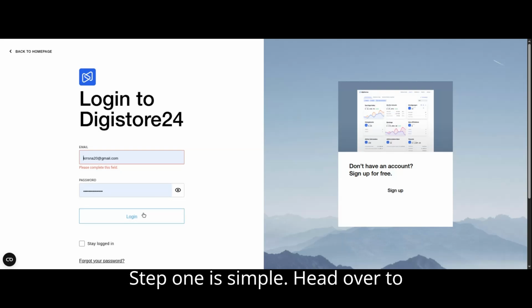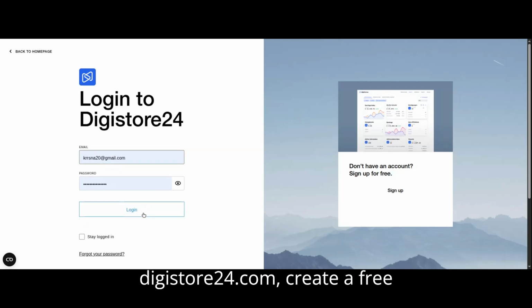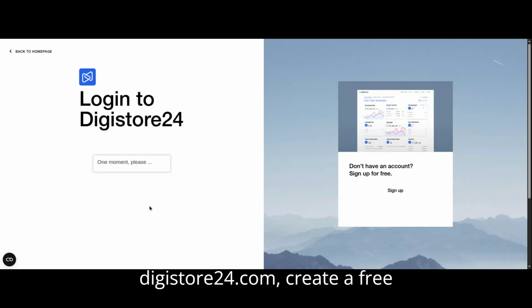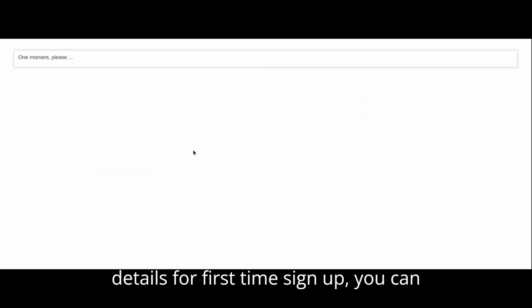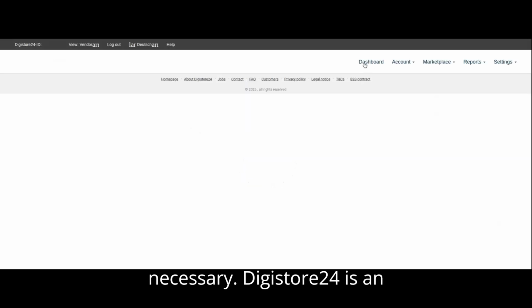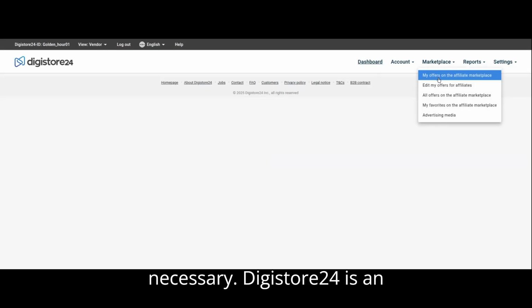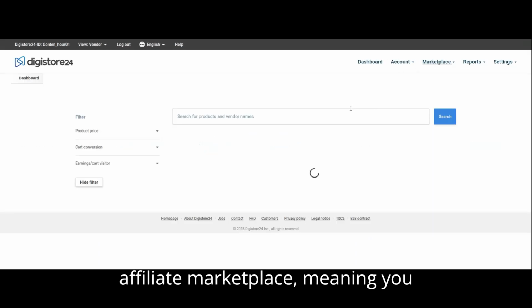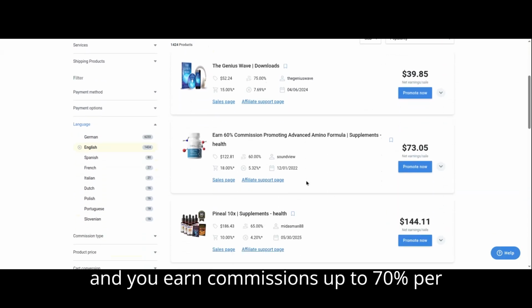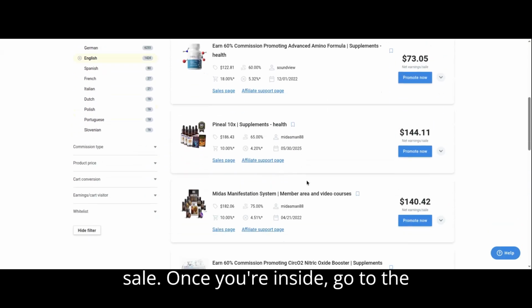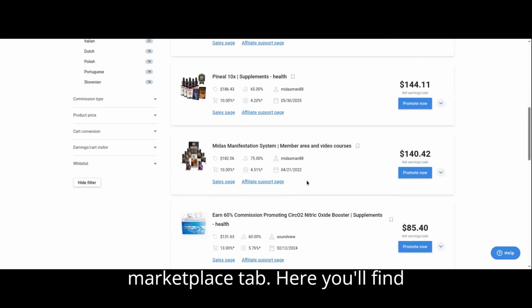Step 1 is simple. Head over to digistore24.com, create a free account, and log in. After filling up a few details for the first-time sign up, you can log in and use the store without any hindrance. No website, no apps necessary. Digistore24 is an affiliate marketplace, meaning you promote products that are already selling, and you earn commissions up to 70% of the sale. Once you're inside, go to the Marketplace tab.